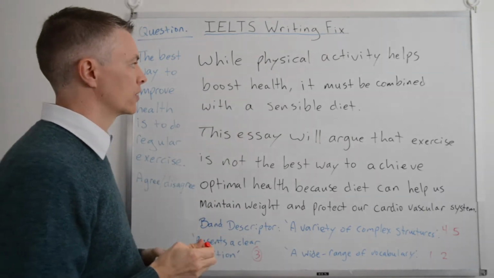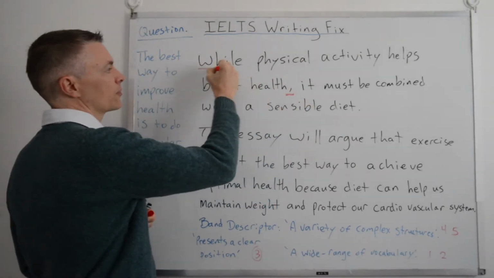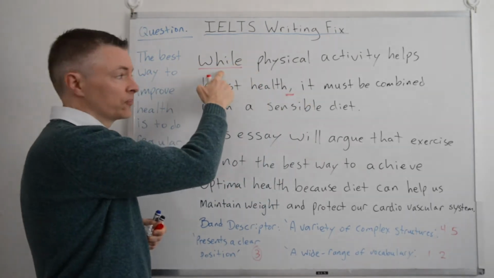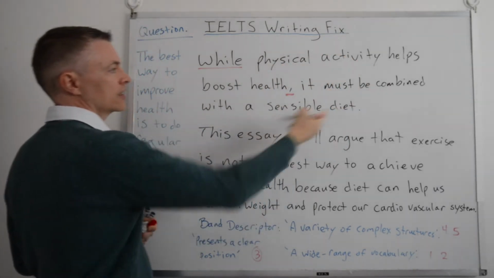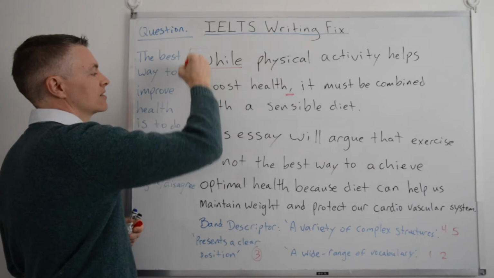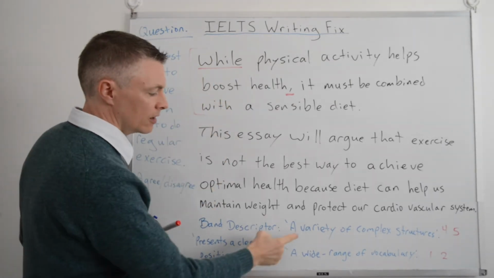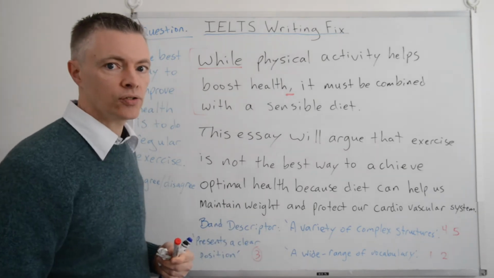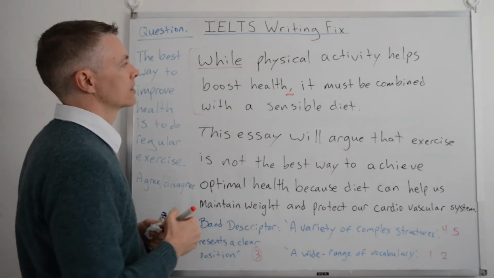Let's look at what's going on here. Number one, we have a comma here. We have something called a subordinator. Subject, verb, object. Subject, verb, object. It's a complex sentence. That means we're showing right from the beginning a variety of complex structures. Okay, what else is going on in this sentence?